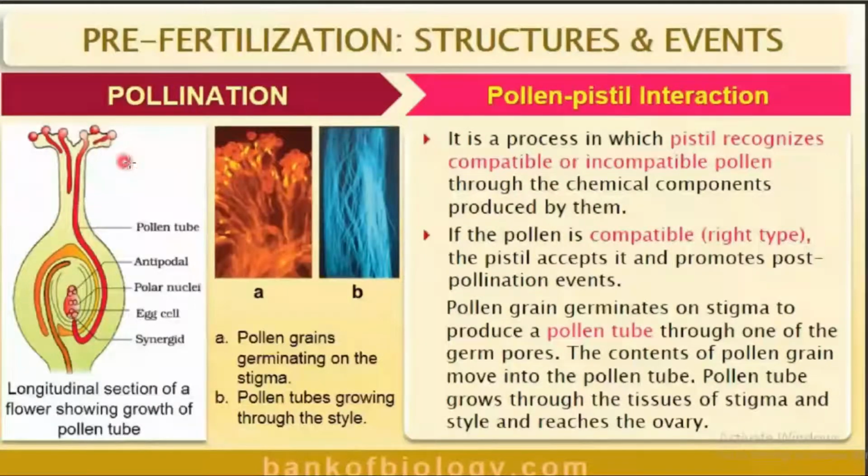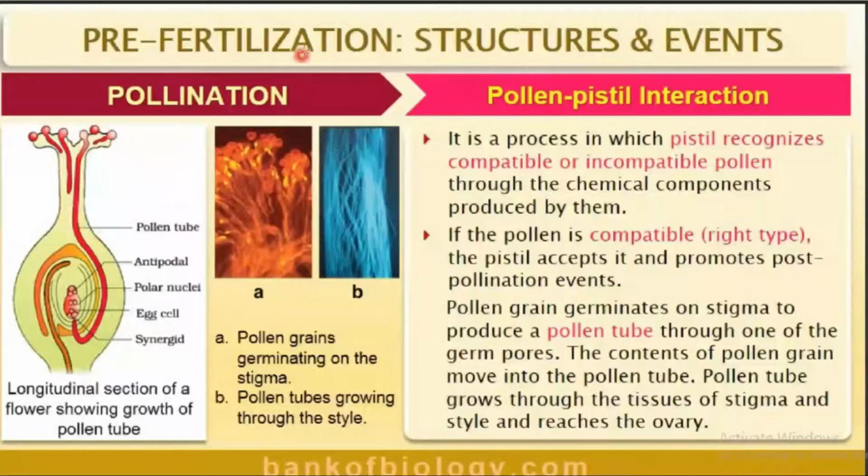Pollen grains are coming and reach the stigma. Actually, the stigma is the landing platform for the pollen grains. So here there is an interaction. That interaction is known as pollen pistil interaction.